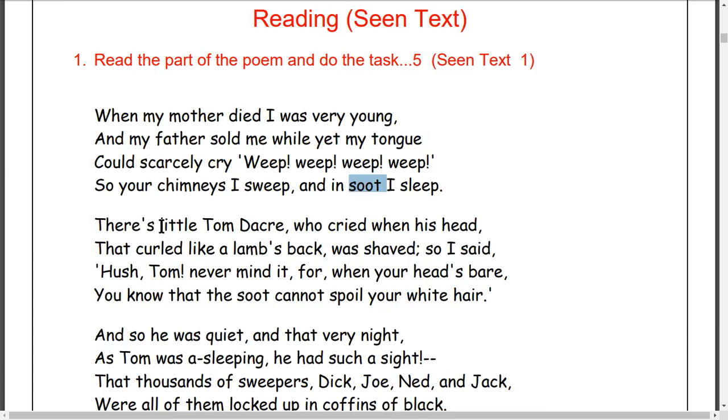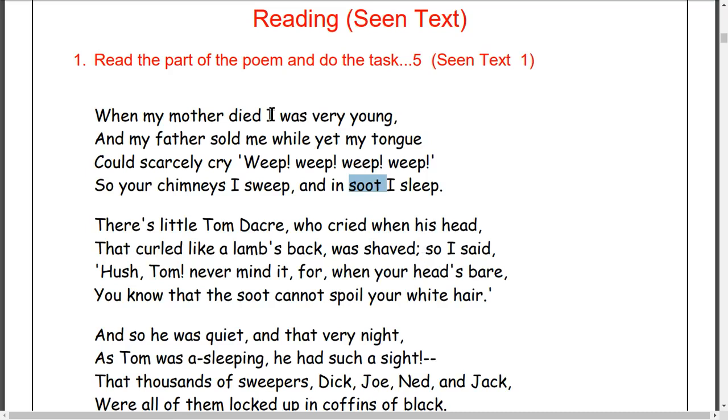There is another child here, his name is Tom Dacre, who cried. Why did he cry? His hair, that curled like a lamb's back, was curling, not straight. Curling means gungrieko, and shaved means kaurio.